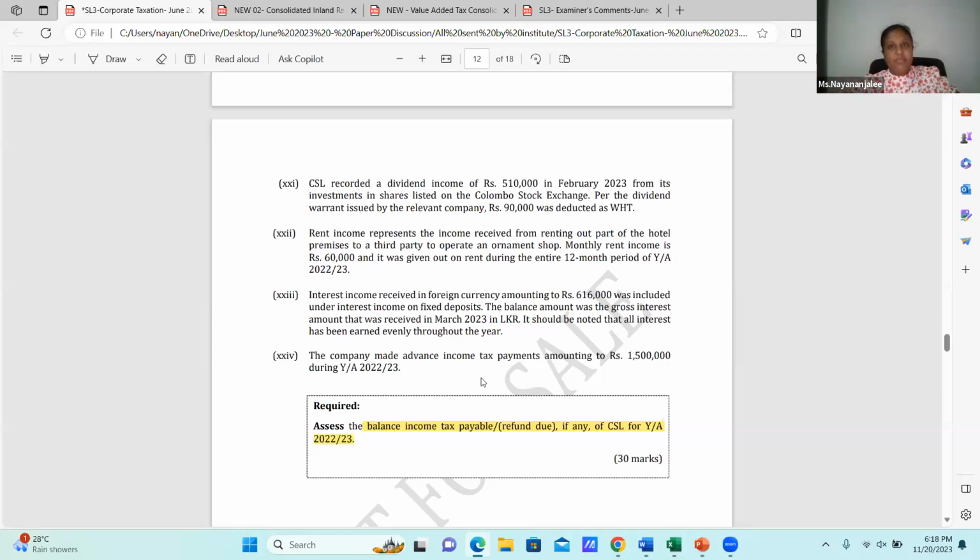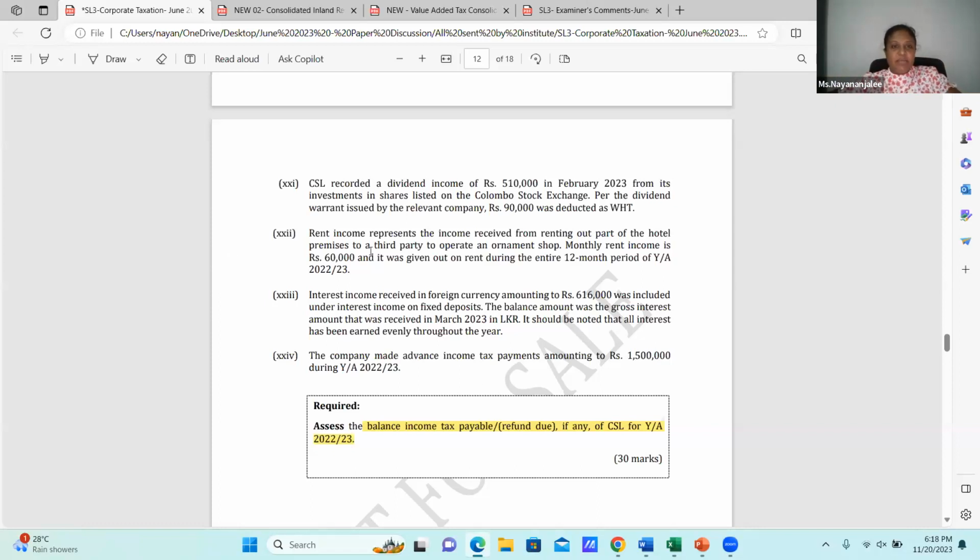There are changes, but keep in mind that the changes are for the latter part, the end of the question, the end of your answer. Before that, you have to do all the adjustments. Don't think a lot about the apportionment and application of the different tax rates. It's at the end. You have to do a lot of things to earn marks before that.